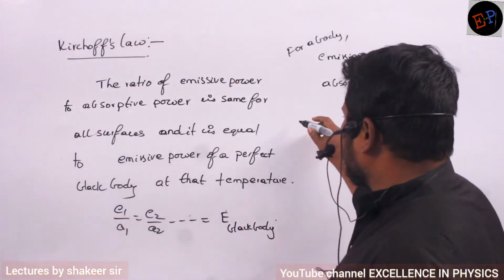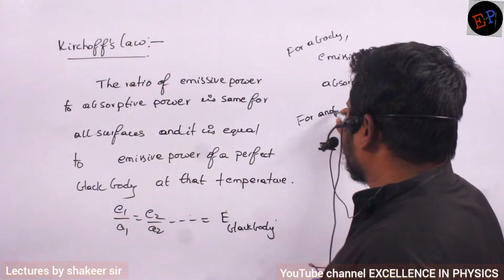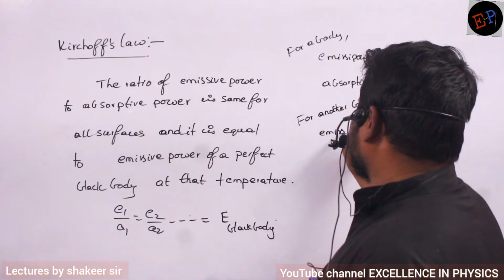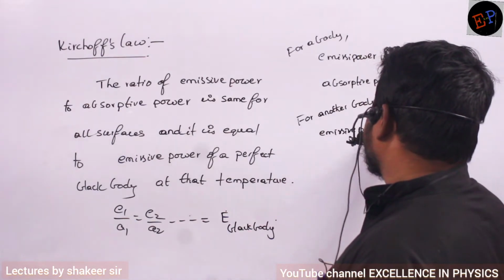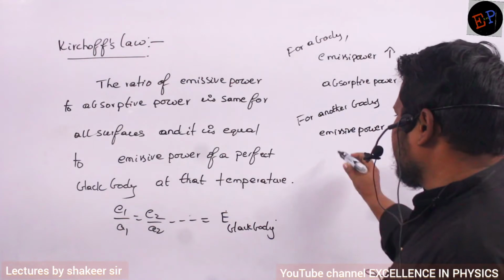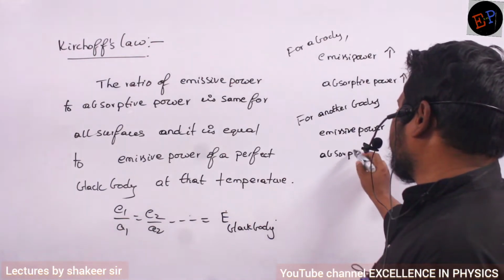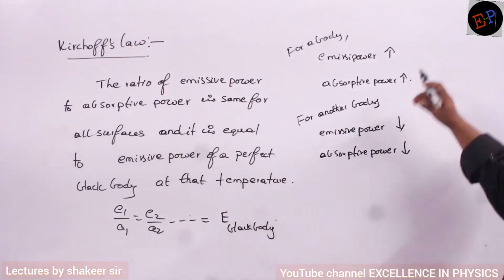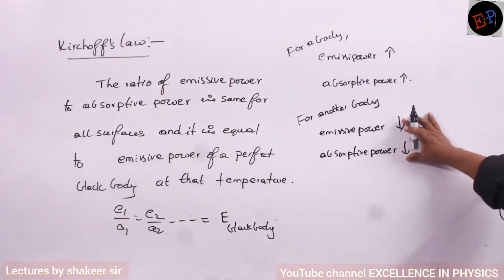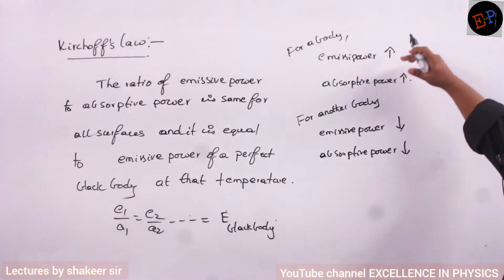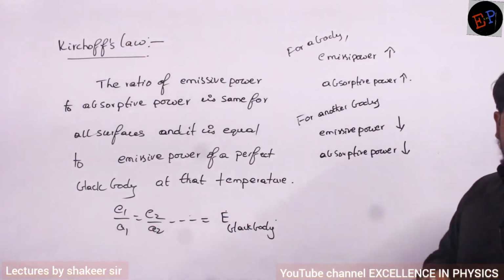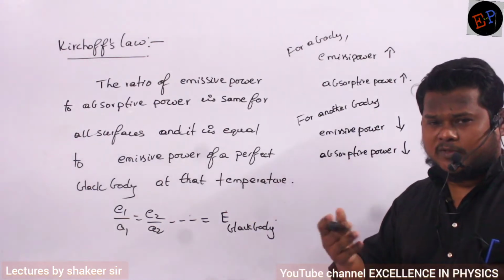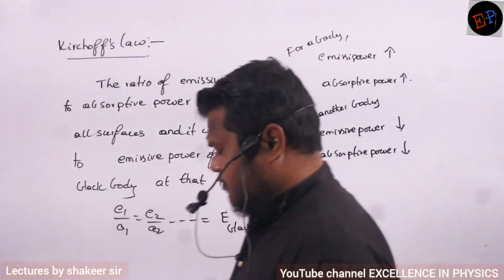For example, if I take another body whose emissive power, let us say, is very less, then what about its absorptive power? Absorptive power also will be very less, because the ratio of these two should be equal to the ratio of the other body. So if emissive power is greater, absorptive power also should be greater. That is how we write the ratio. And all these ratios will be equal to the emissive power of a black body. Come on, make a note.